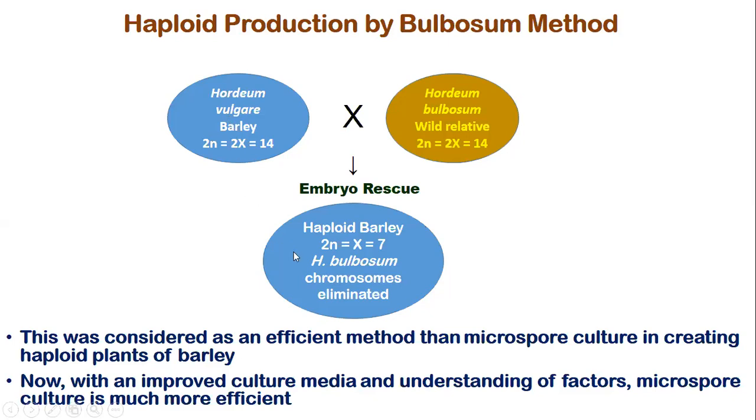So this technique was popularly known as the bulbosum technique and has been used for some other plants also, though not many. This was considered a more efficient method than microspore culture for creating haploid plants of barley. Earlier it was considered very efficient, but with the improvement of the technique, microspore culture is now proved to be much more efficient than the bulbosum technique.